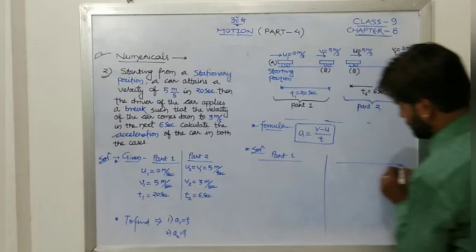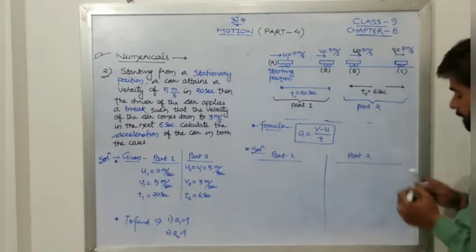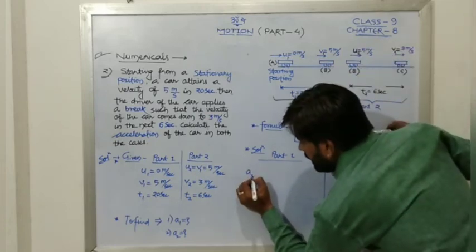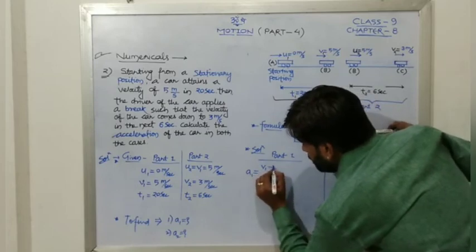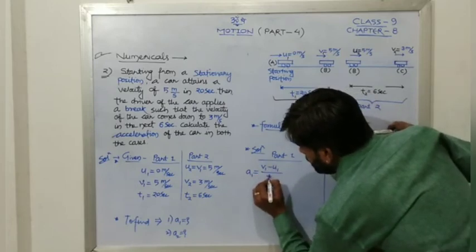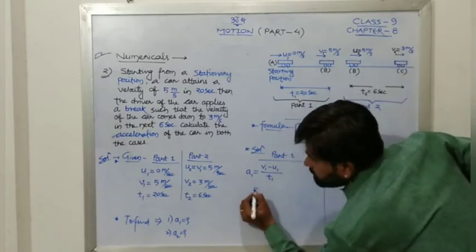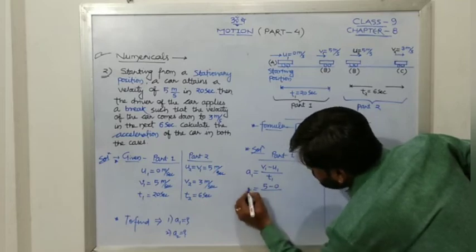We will solve it like this. In part 1, a1. So a1 will be nothing but v1 minus u1 upon t1. Now what is v1? v1 is nothing but 5. u1 is 0.